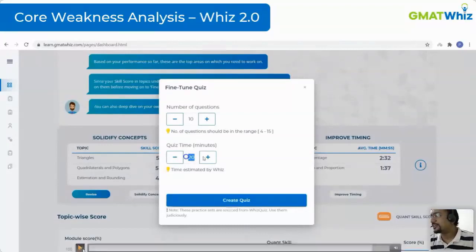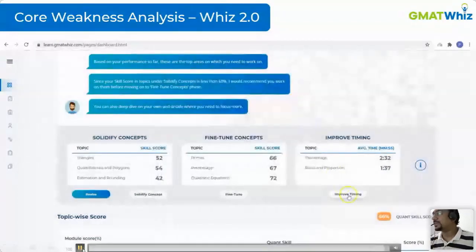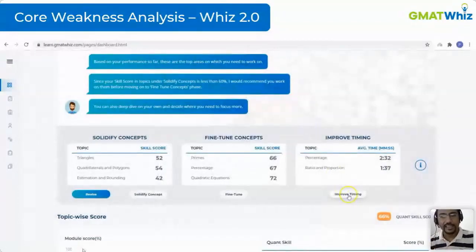So all of this is there in front of you. You can use this in dynamic terms. You can click on improve timing as well, and it will create a quiz specifically for the timing issues that you're having. So that's the level of analysis that we have tried to do through AI.